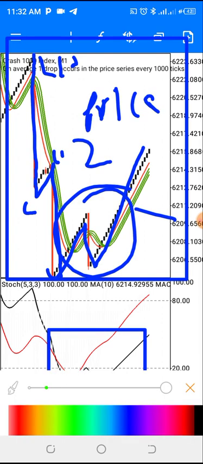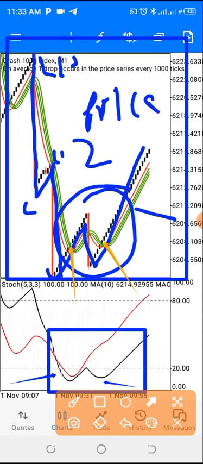Let me screen share on our chart. So on our chart, this is the first leg, and this is the second leg. That's what we have in the market. You can actually see that on our chart now, the first leg. You can actually see that.